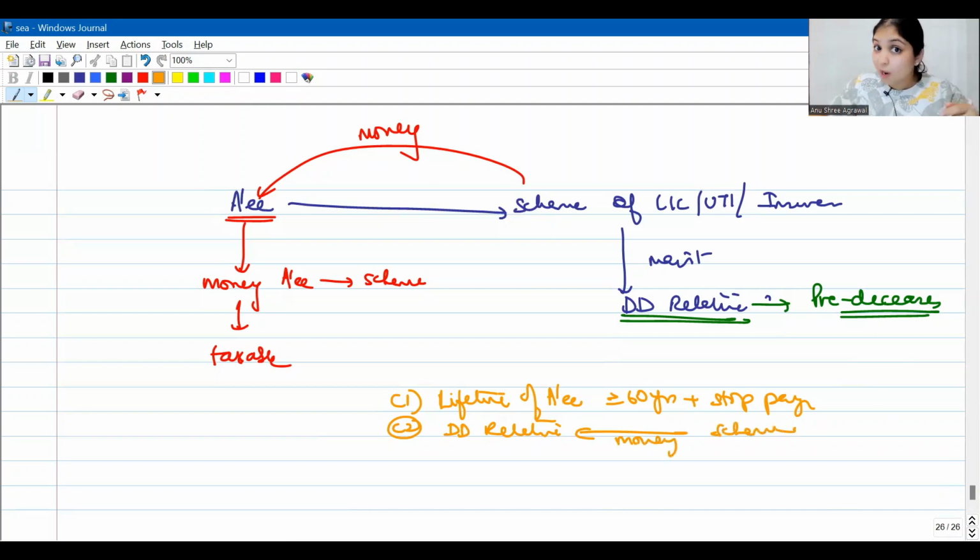Okay, this is allowed now. Condition number 3, the dependent disabled relative, after receiving the money, has now died. He has predeceased the assessee.